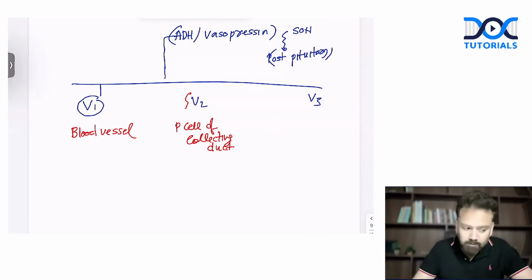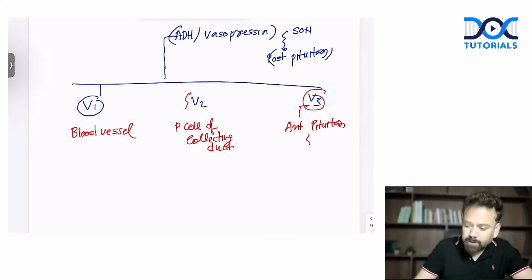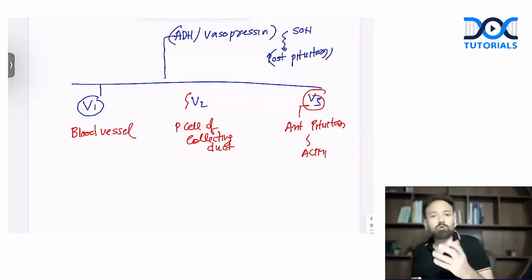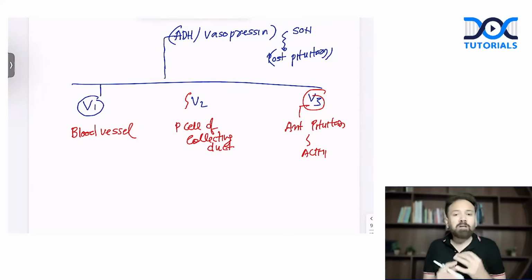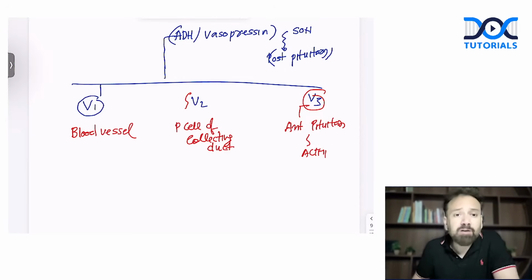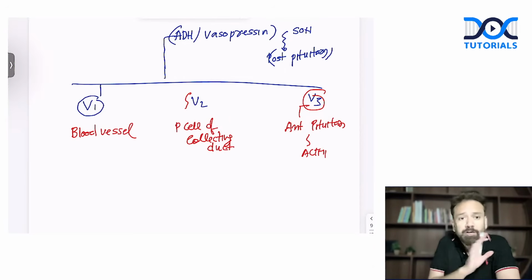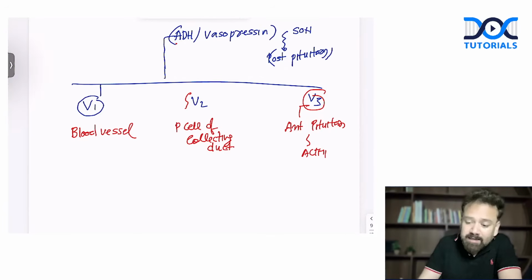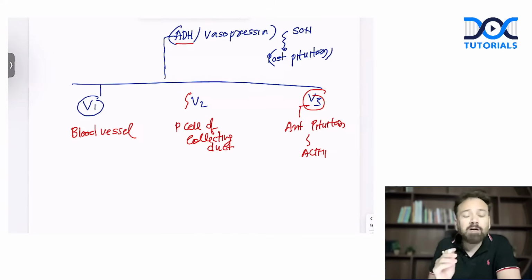On the other hand, V3 is located mainly in the anterior pituitary gland, and its purpose is to release ACTH. So you can see here that although the hormone is the same, suppose you are a medical student. When you are with your friends, your behavior might be different. With your family, your behavior might be different. With your patients, your behavior is different. You are the same person in different locations, behaving differently. Similarly, ADH is the same hormone, and it has different roles according to the location.